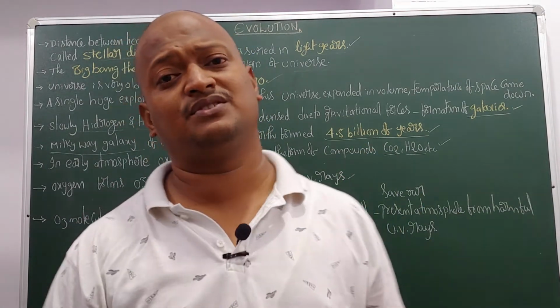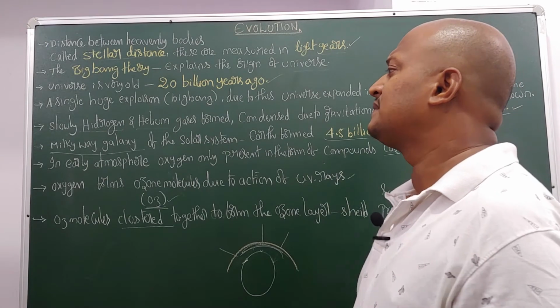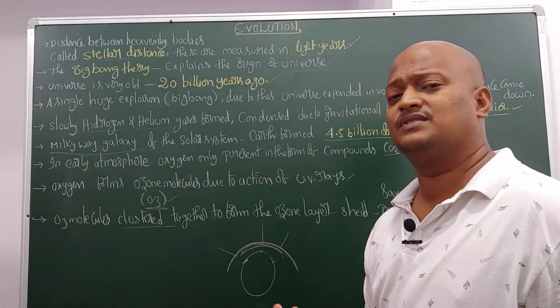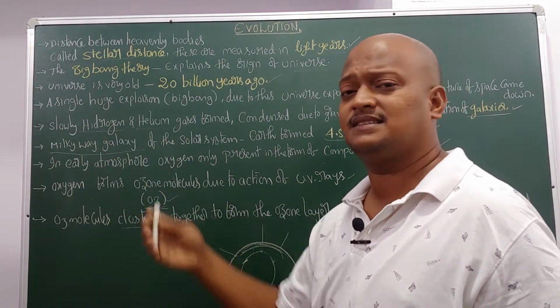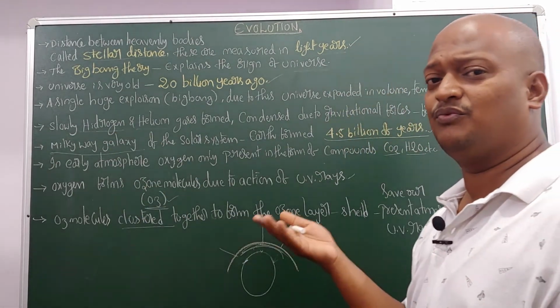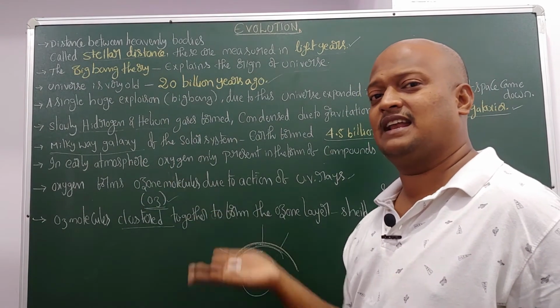After universe formation, galaxies formed. The universe consists of so many galaxies, billions of galaxies. One of the galaxies is the Milky Way. Why are we discussing the Milky Way galaxy? Because that is our galaxy.